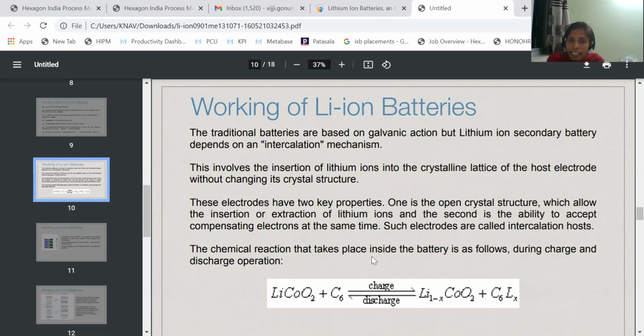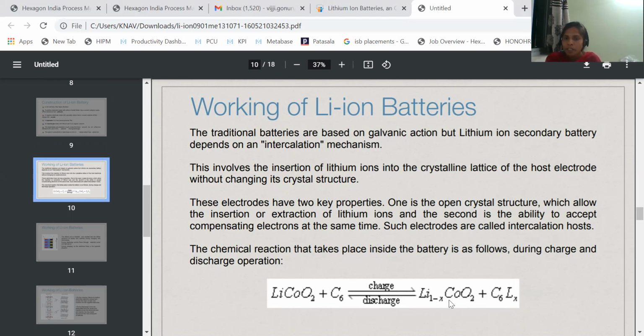And the chemical reaction that takes place inside the battery is as follows. This is the chemical reaction: lithium cobalt oxide plus C6 giving rise to Li1-xCoO2 plus LixC6. So see here, in the backward reaction, generally we will see first discharging, afterwards only recharging. So where is the discharging? The reversible reaction is the discharging. The backward reaction is the discharging. So what are the reactants here? Li1-xCoO2 and LixC6. But we know that lithium containing carbon is acting as anode and the other is acting as a cathode.